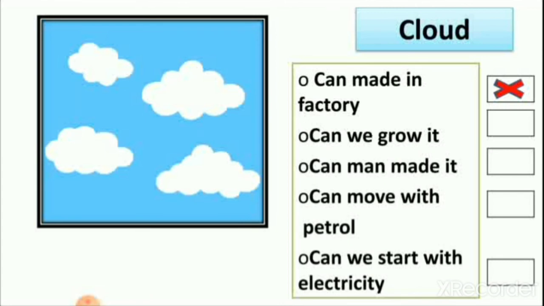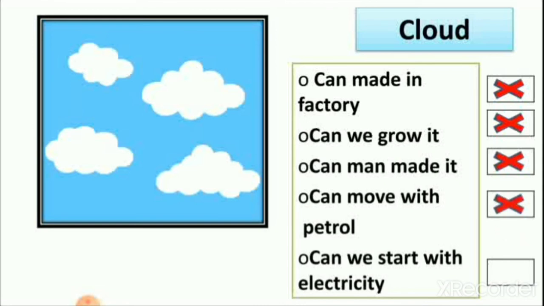We cannot make cloud. Then can we grow it from one cloud to another cloud? No, it is a natural thing. Then can it be made by man? No, there are no factories of cloud.